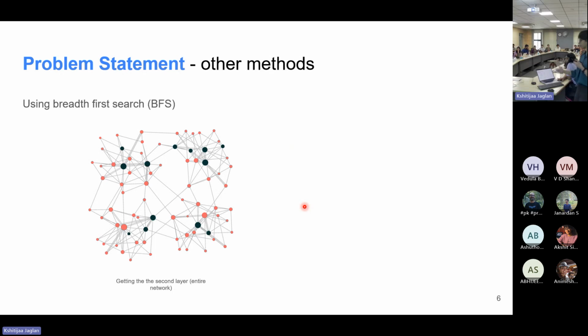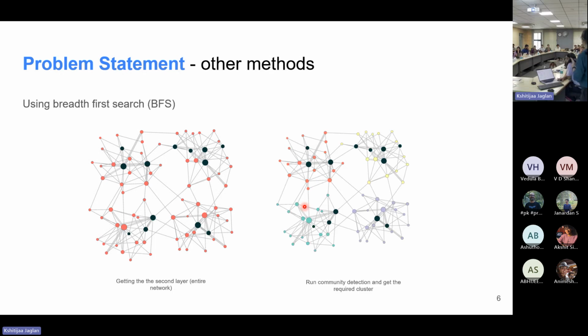Now that we have the entire network, we run community detection, and from that we get the required clusters. After this stage, we can take only the cluster that we need for our studies and do the further processing. But this can be very computationally expensive. Why? Because after getting the required seed nodes, you have to get the entire network first. Then you need to do community detection on that. And then you have to purge all the other nodes and keep only the cluster that you need.